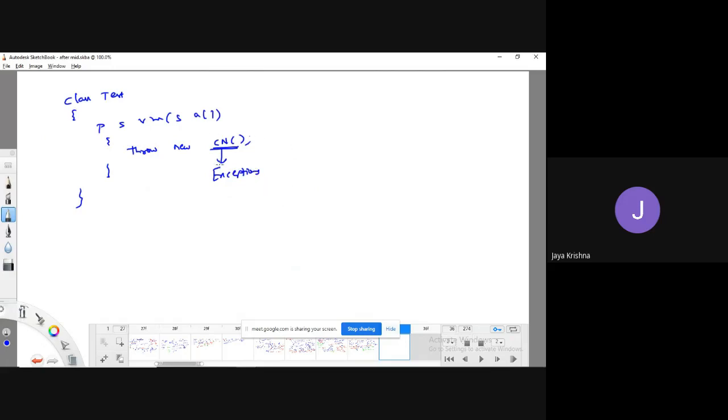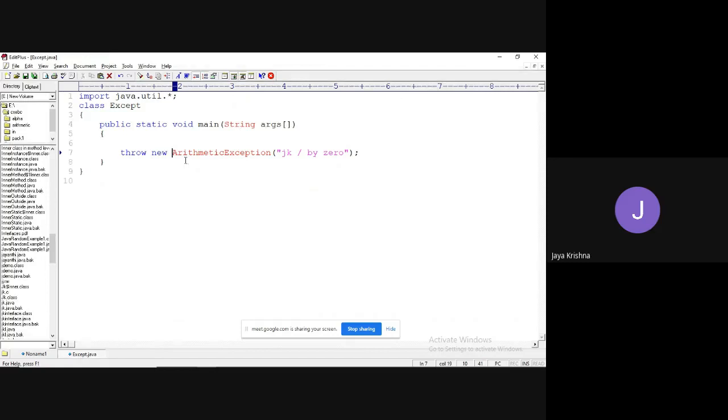If you want to use your own exception, this should also be a class, right? So that is why I'm going to write our own class name here. Observe, if I write our own class name, what will happen? I'm going to write throw new X.